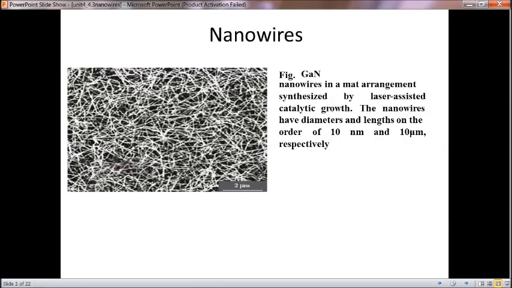And this is an example of a nanowire which is made of gallium nitride. It is a mat-like arrangement synthesized by laser assisted catalytic growth. This nanowire has diameter and length on the order of 10 nanometers and 10 micrometers respectively. So we are visualizing this using microscopes.